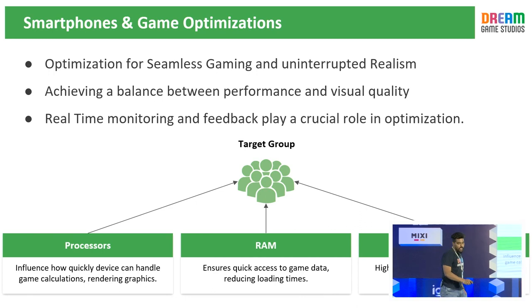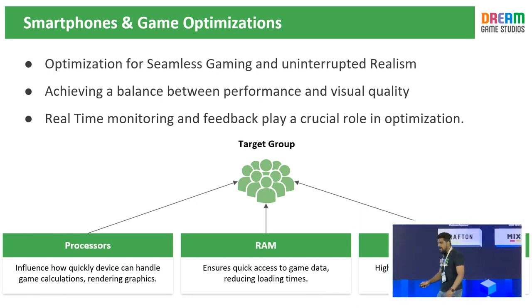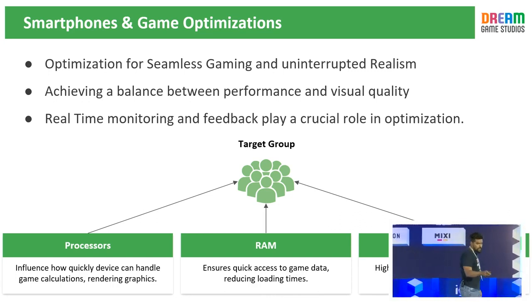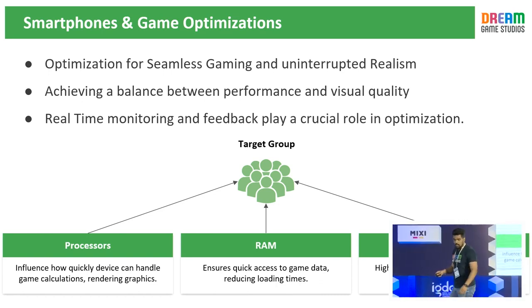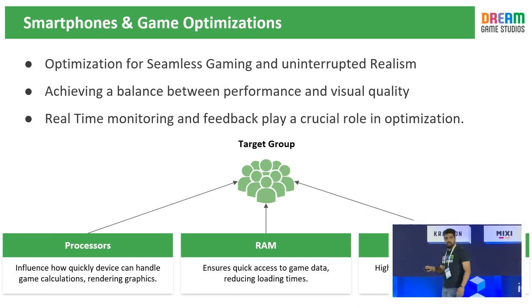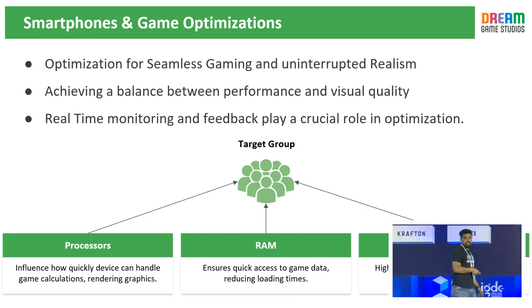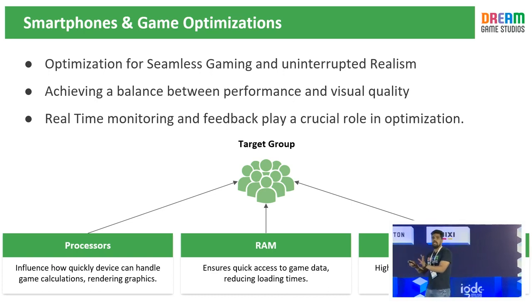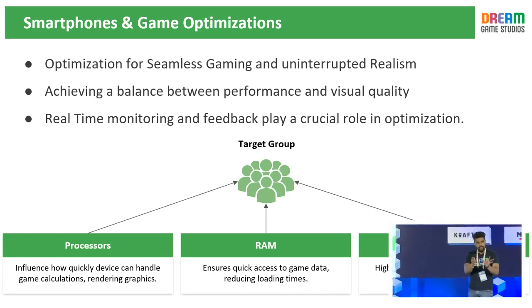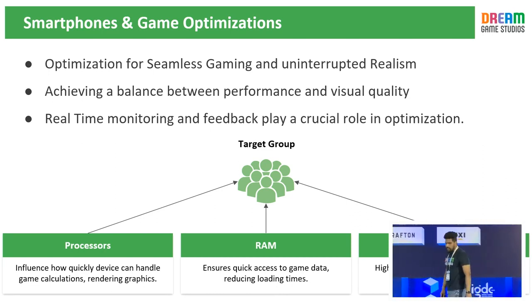But when we went into the production stage, we chose our target market. What is our target group? Whom do we want to target? What kind of smartphones do we want to target? What kind of graphic processor? What kind of graphics API? What is the RAM usage that we want to target? What kind of display quality do we want to target? So we divided our project into phases. Like phase 1, let's target these kinds of settings. Phase 2, let's target mid-level devices, and then low-end devices. So that's how our optimization journey began.